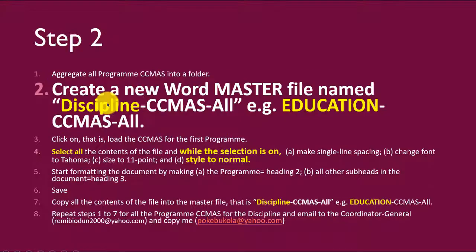So let's go on to step number 2. You can see it's very easy. Step number 2 is that we should create a new Word master file, which you are going to name after your discipline. It can be arts, medicine, education, science, engineering, and all that, then CCMAS all. You can see discipline dash CCMAS dash all. So for example, education dash CCMAS all. Let's practice step number 2.